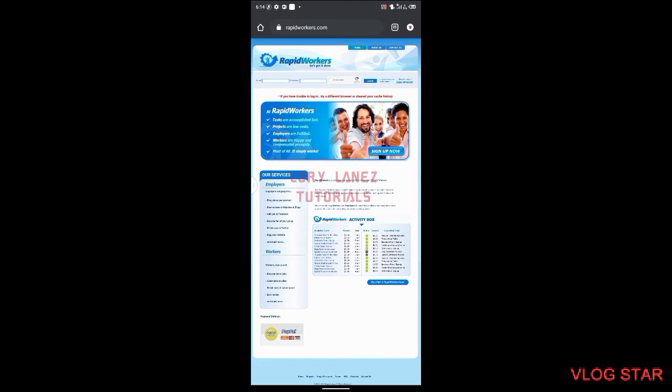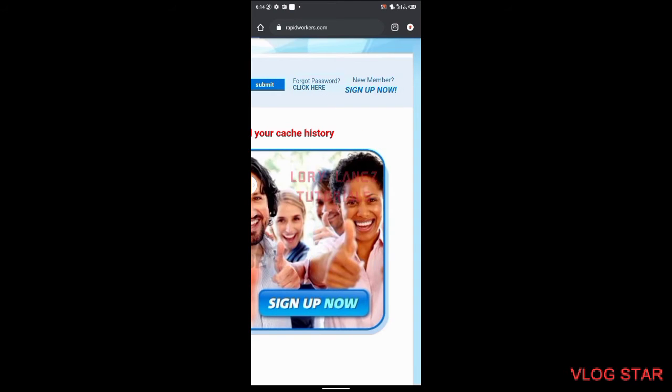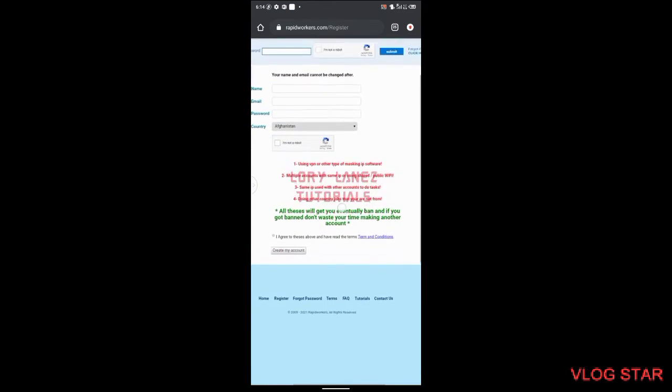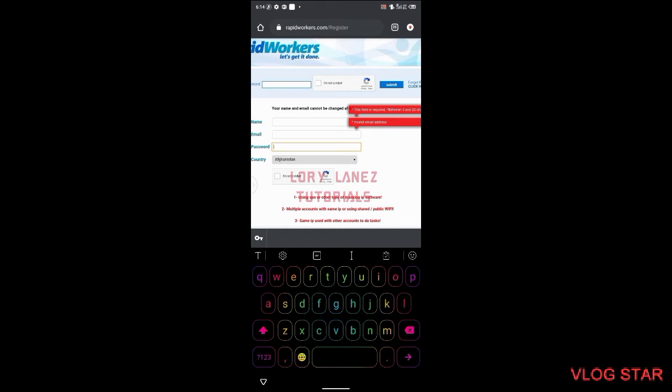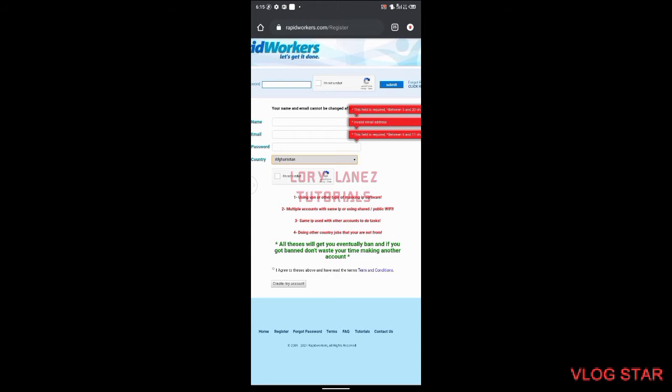Then now log into mine. Okay. Now here you will see where it's written sign up now. If you tap sign up, it brings you to another page where you can put in your information and sign up. So you put your email address, then your preferred password, and you choose your country where you're from, either Nigeria, Afghanistan, Andorra, or Angola. Once you're done, you click I'm not a robot.